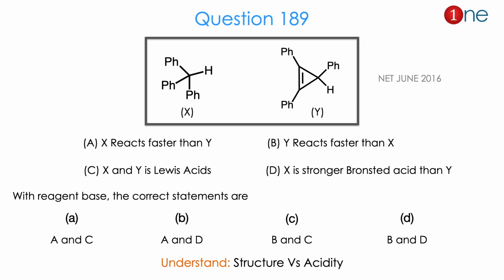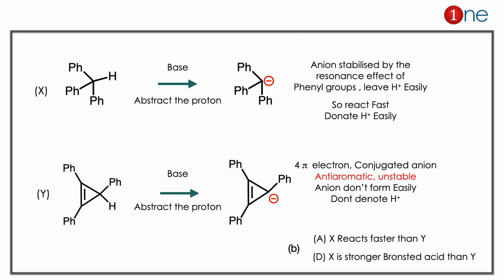From the structures X and Y and the possible 4 facts, you might realize the question is really about structure versus acidity. The answer is B. Let us see how. If you look at the starting materials X and Y, they will lose the hydrogen to the base. Base subtracts the proton. You have the anion formation. X forms an anion, Y forms an anion.